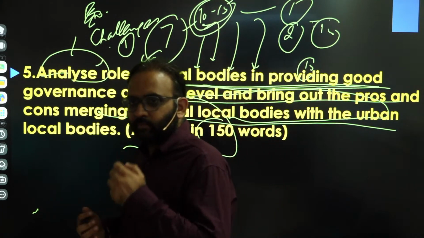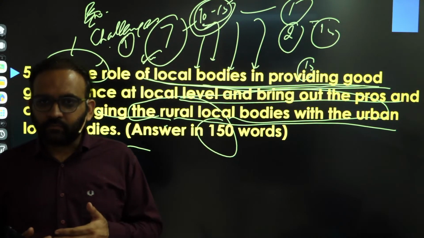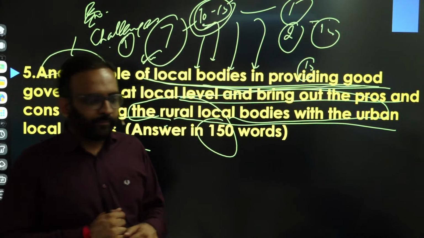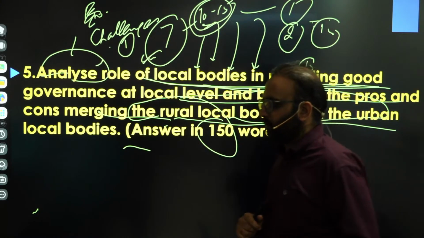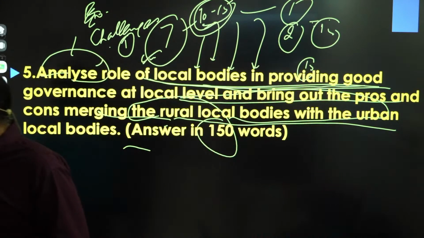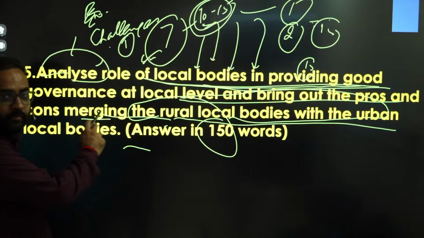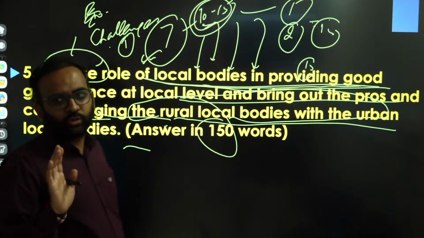Sometimes it does appear, but the question will be paraphrased differently. Get the point? So the first body part we have discussed, the role of local bodies in good governance, then challenges. Third is the pros and cons of the merger, right? That you have to do on the spot.